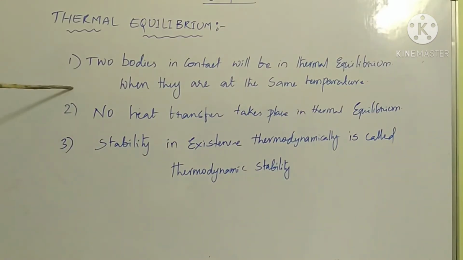To recap: first, two bodies in contact will be in thermal equilibrium when they are at the same temperature. Next, no heat transfer takes place in thermal equilibrium. Third, stability in existence thermodynamically is called thermodynamic stability.